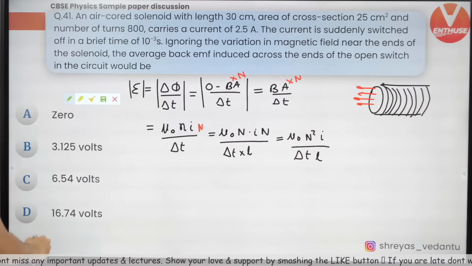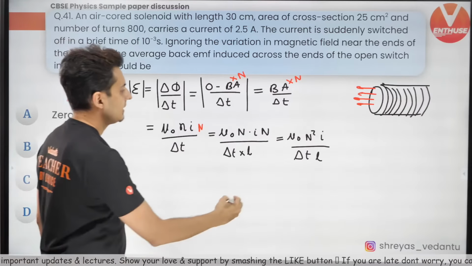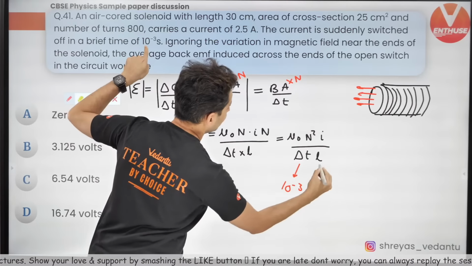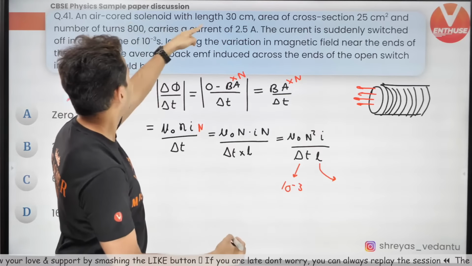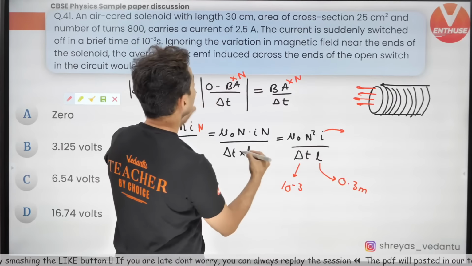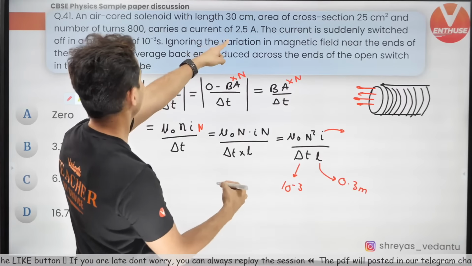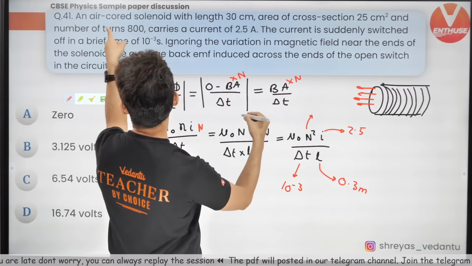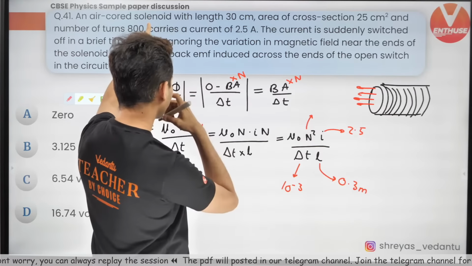All the values you know. Like delta T value, I think you know it. What is it? 10 to the power minus 3. Length value, the length of the solenoid 30 centimeters, so 0.3 meters. Current value, do I know it? I think so. It is given 2.5 amperes. N value, that is also given.